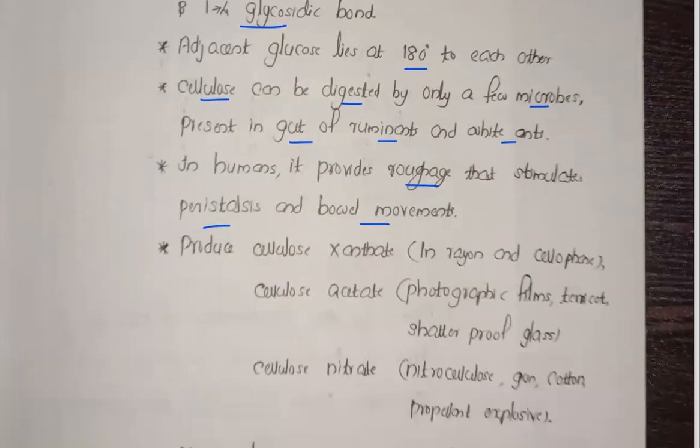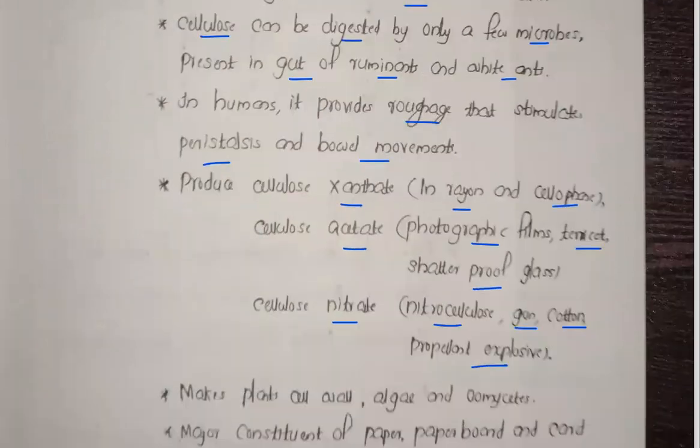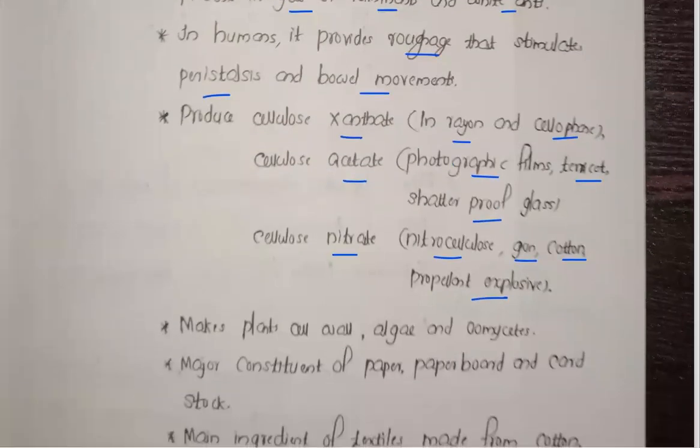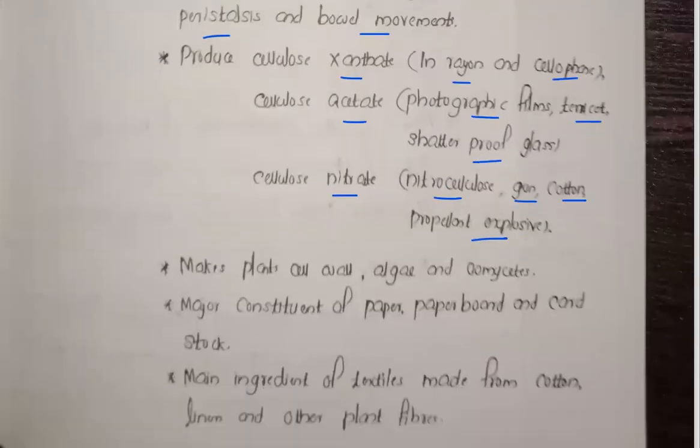Now some examples for cellulose. Cellulose xanthate, that is rayon and cellophane. Cellulose acetate, that is in photographic films and shatterproof glass. Cellulose nitrate, nitrocellulose, gun cotton, and propellant explosive. And remember, this one also you have to learn. Okay, for theory papers, some points they are mentioning that you don't need to learn. Means not like that. For theory papers it's not there, but for the NEET exam, you have to learn all the contents.